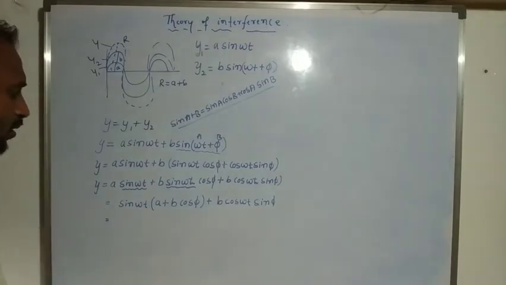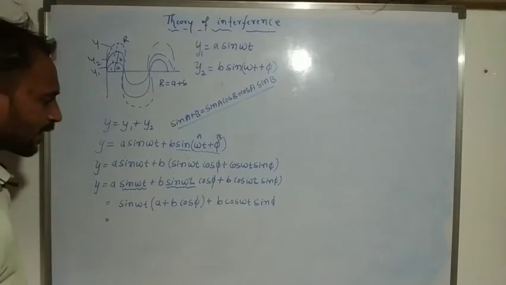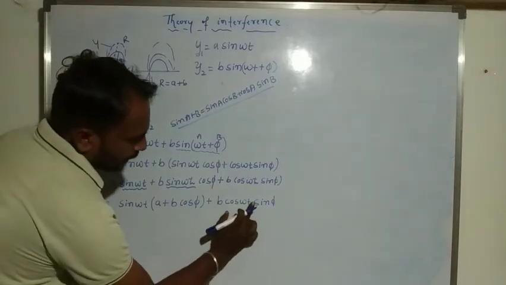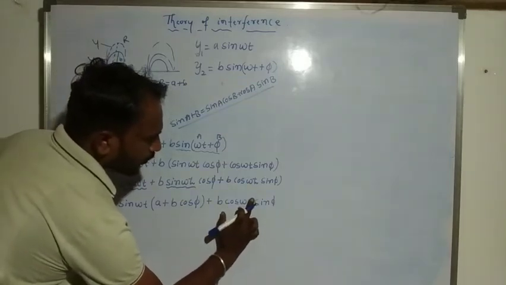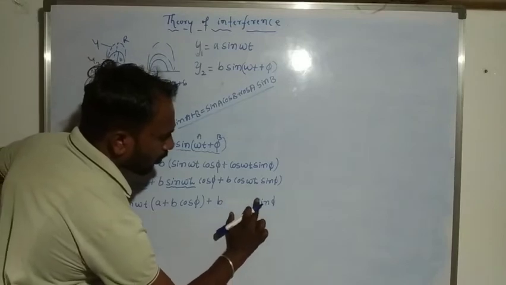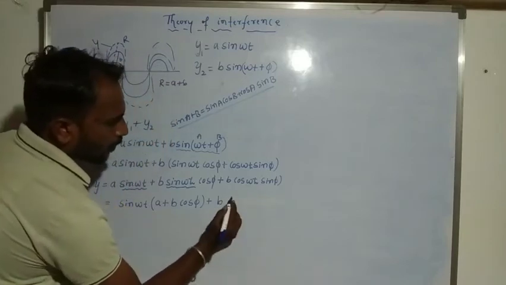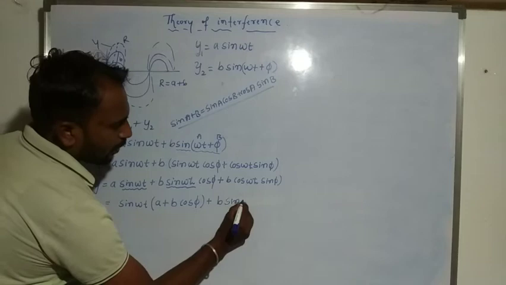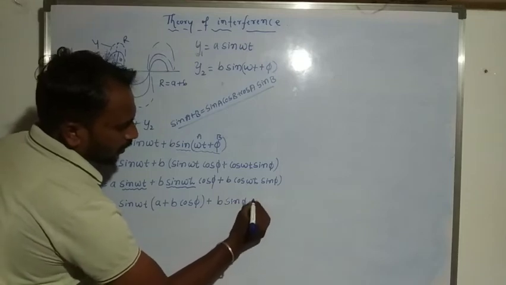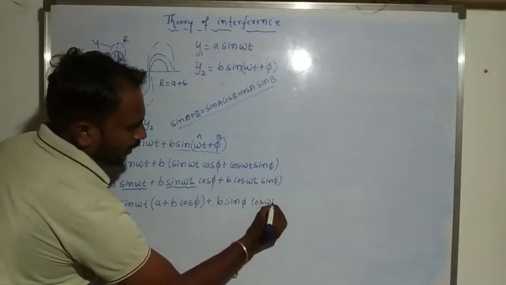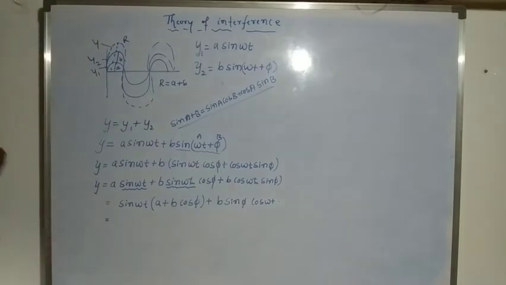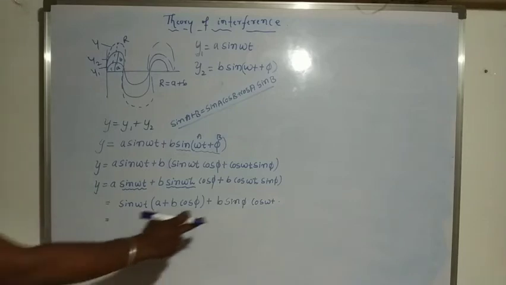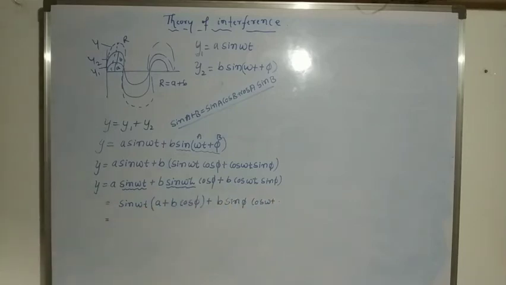So for this reason, we consider b sin pi into cos omega t. Both are the same. So b sin pi cos omega t.